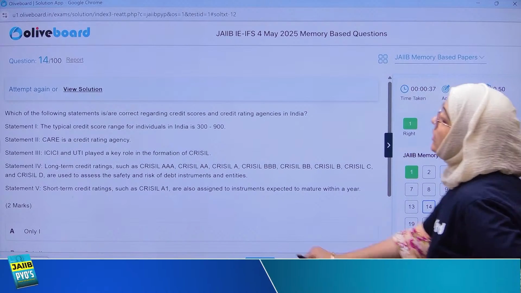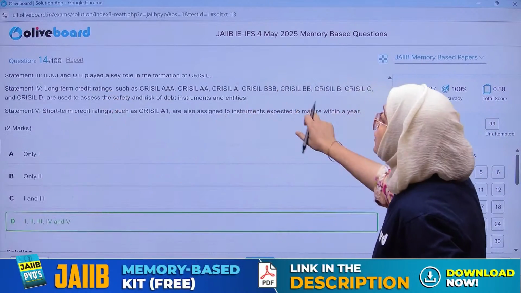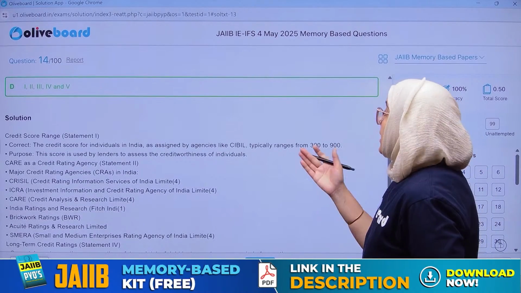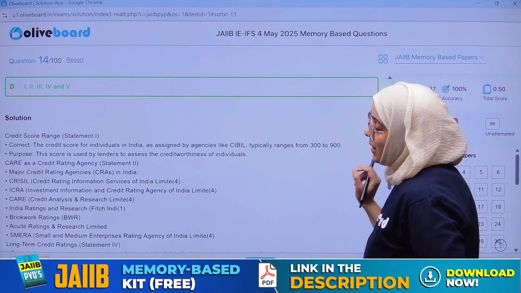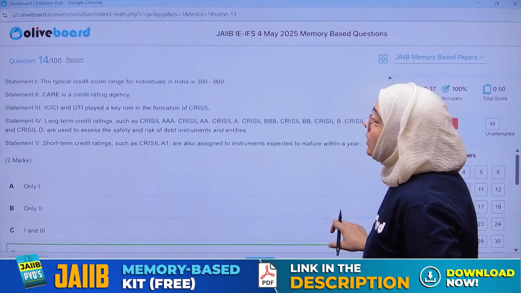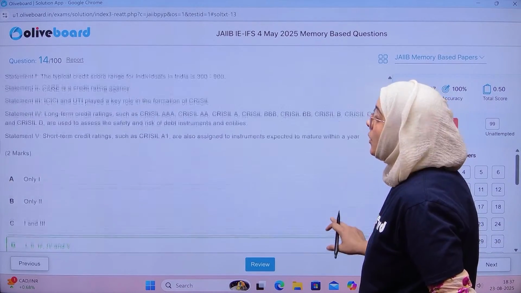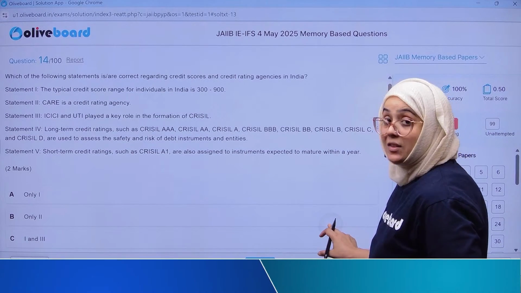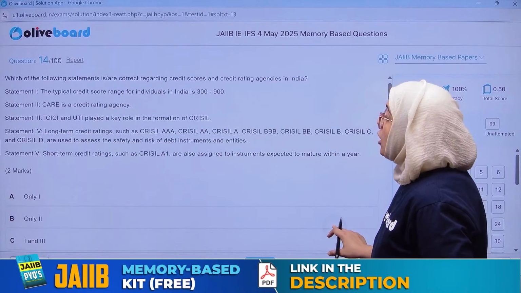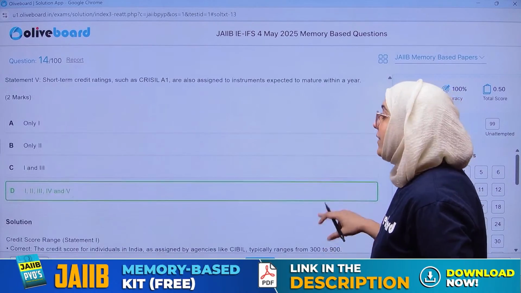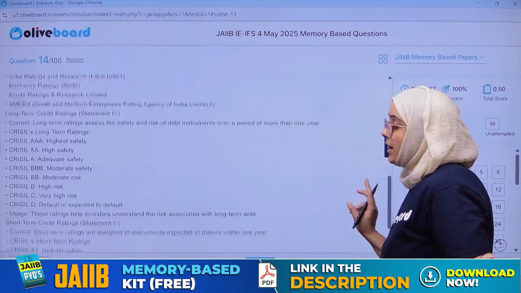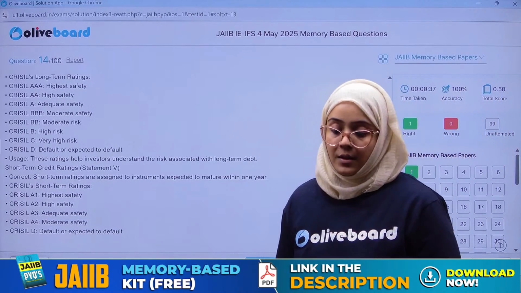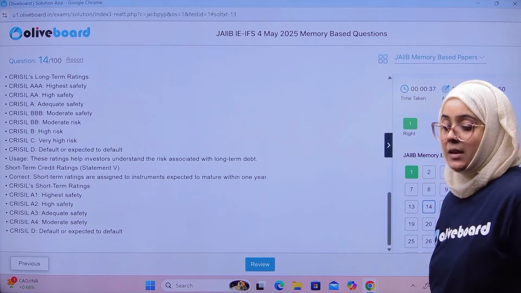So when we are talking about this particular question, credit ratings, the typical credit score for an individual ranges between 300 to 900. Correct answer. Second, here is a credit rating agency. Correct. ICICI and UTI played an important role in the formation of CRISIL, which is the first credit rating agency in India. Correct. Fourth is also correct. Fifth is also correct. So yes, D is the correct answer. All the statements are correct. And this is the solution which is written here. Done? Clear, everyone?